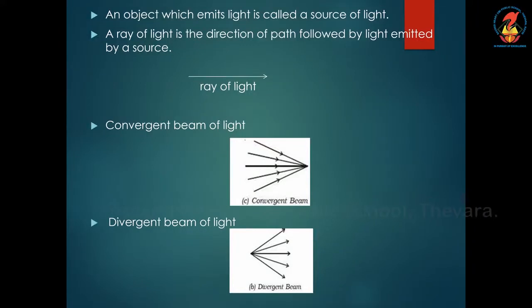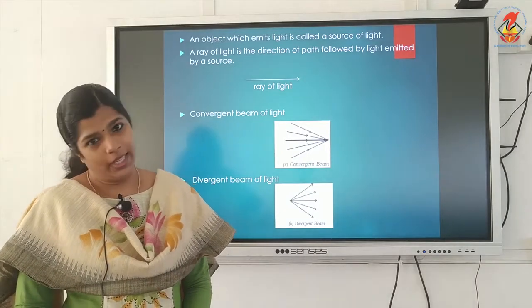Normally, we represent a ray of light, meaning the light travels in a straight line, with an arrowhead. That arrowhead represents the direction of the light ray, in which direction it is traveling or moving. So that's a ray of light.